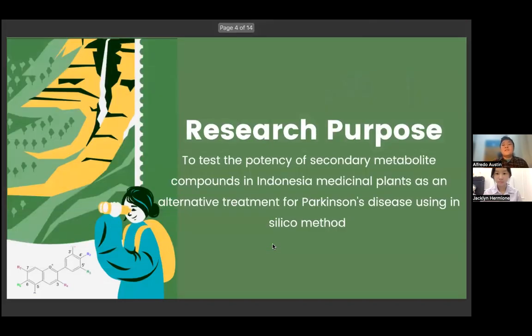The purpose of our research is to test the potency of secondary metabolite compounds in Indonesian medicinal plants as an alternative treatment for Parkinson's disease using the in silico method.